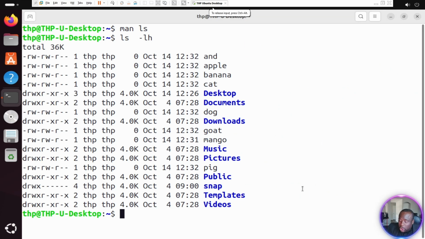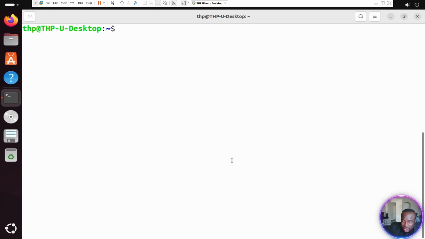Now, there are other short ways to clear your screen. You can hit Control on your keyboard and press the letter L to clear the screen, or you could just type clear, C-L-E-A-R. I'm going to hit Control and the letter L for love, and that should clear my screen. My screen is clear.